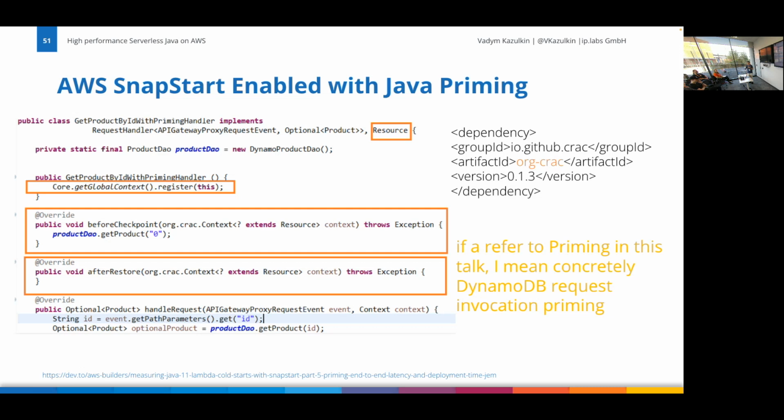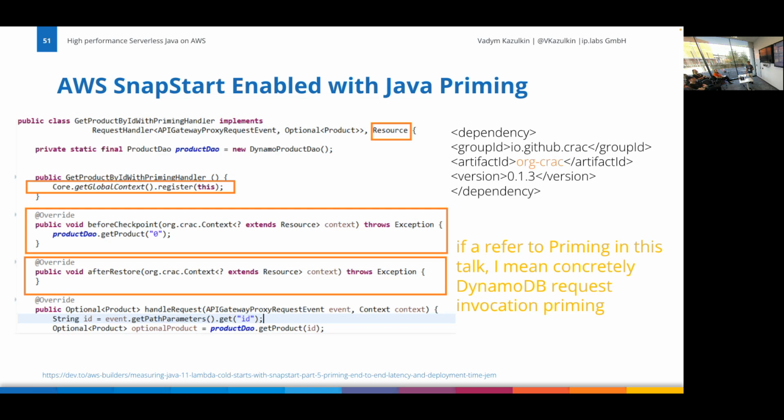And SnapStart enables you to write these hooks. Yeah, and these hooks are the CRaC API. It doesn't deal with CRaC itself. It's another technology, but it's only the CRaC API: implement the Resource interface, and it gives me a beforeCheckpoint method for writing the logic to be called before the snapshot is created, and afterRestore. You see in this beforeCheckpoint, I'm simply invoking get product by ID with ID 0. I'm not interested in the results. I'm interested in pre-warming the HTTP client. I'm interested in pre-warming the JSON marshaller. And then the things will be put into the snapshot. So this, once again, is priming.